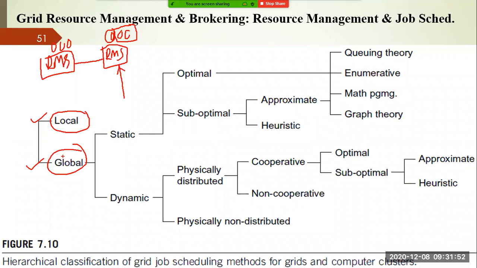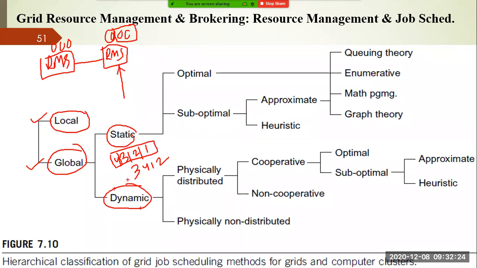If you are going for the global policies, these global policies are again of two types: one is static, another is dynamic, right? In the static case, we are assuming that everything is available. For example, task 1, task 2, task 3, task 4 are there, so I can assign any task at any point of time. It is not necessary to follow the 1, 2, 3, 4 order. Static means you have the information. I can assign 3 first, 4 second, 1 third, and 2 in the fourth position. That is called a static policy.